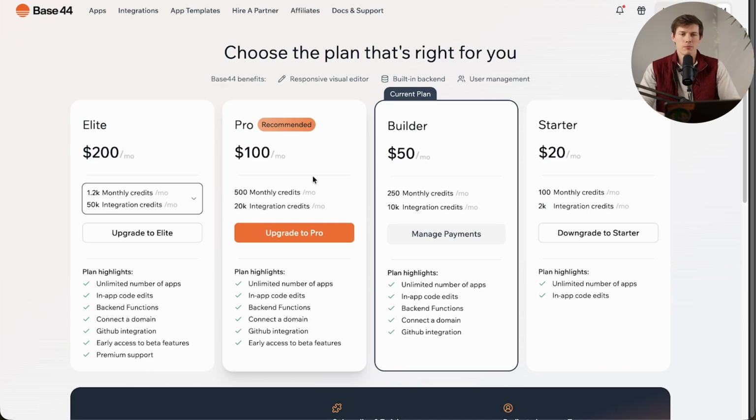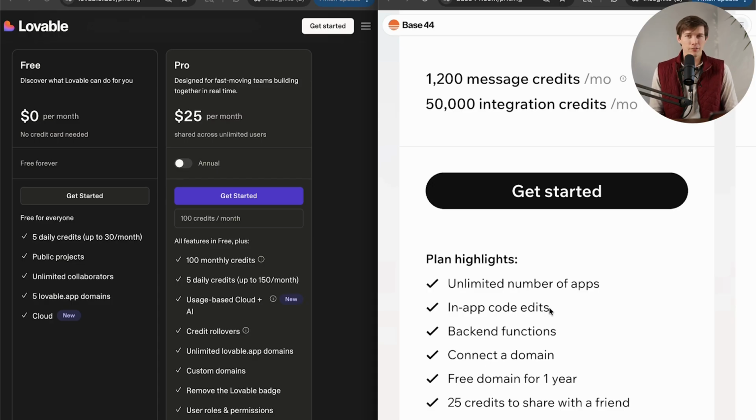So the winner of the pricing category is kind of a toss-up. They both have a free option. Lovable is a little bit cheaper to get started if you want to connect a domain, if that's really important to you, or Base 44 is a little bit cheaper to get started and really scale it if you're okay with not using your own custom domain.